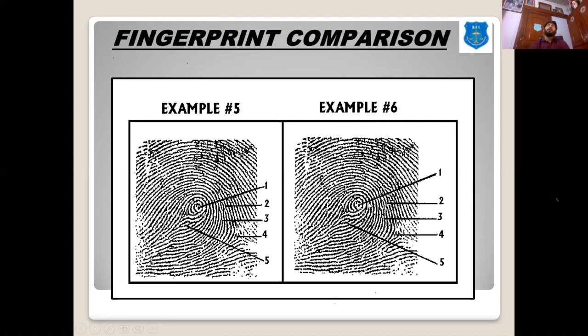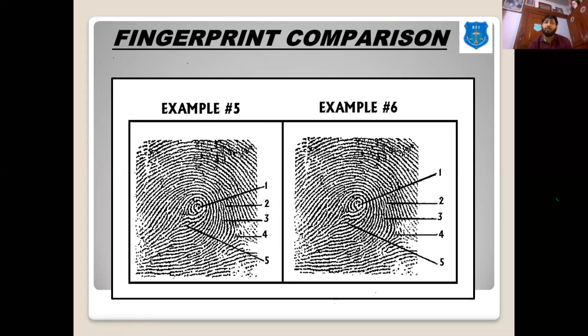So in India we require 8 ridge characteristics, minimum 8 ridge characteristics, to conclude that these prints belong to the same person. And different countries have different parameters. USA does not have a fixed criteria, but some countries like England have 10, some countries have 12, some have 16 characteristics, meaning 16 individual characteristics must be matched to prove that both the fingerprints belong to the same person.